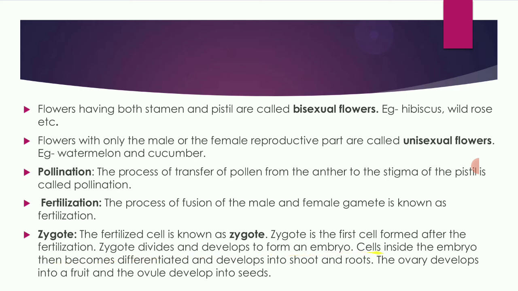The zygote divides and develops to form the embryo. The cells inside the embryo then become different and develop into the shoot and root. The ovary develops into the fruit, and the ovules develop into the seeds. In this way, fertilization takes place in plants.